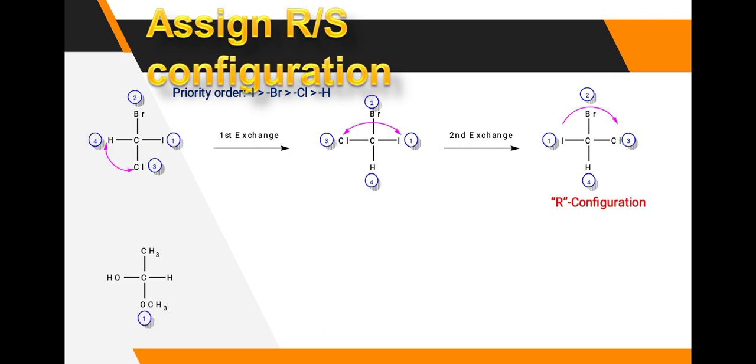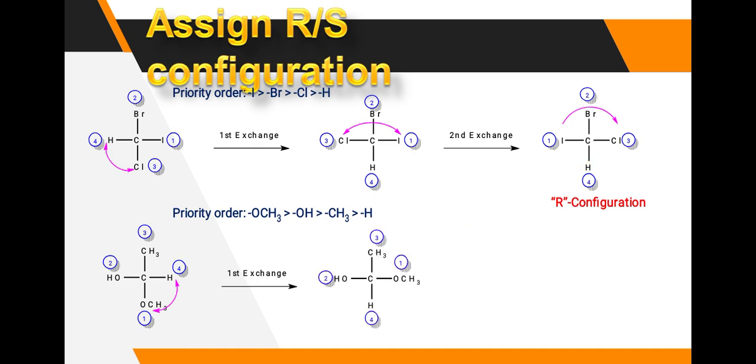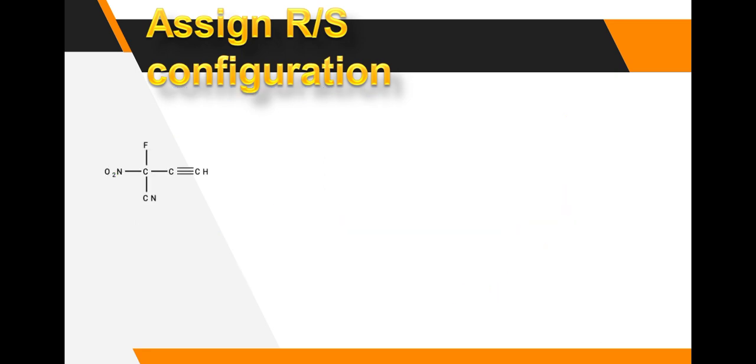See here another example, give the priority. First priority OCH3, then OH, then CH3, hydrogen. Then the first exchange: the fourth priority goes down, so 1 is replaced by the fourth. Then we get the arrangement. Then the second exchange: 2 is replaced, here 3 and 3 is replaced by 2. We get the S configuration. These are the different examples.